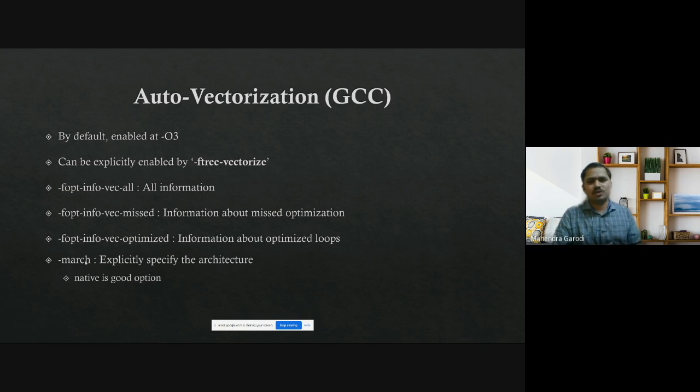The best thing you can do, if you know that whatever code you are compiling will run on the same machine, is simply and blindly pass -march=native. So the compiler will figure out what sets of extensions are supported, and then it runs. So march=native is very good. Here you don't get any binary level portability. On the same machine you have to execute the code.